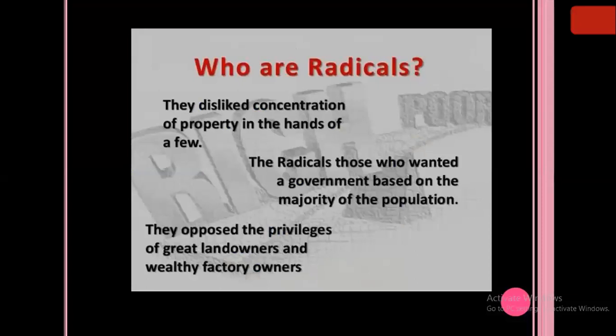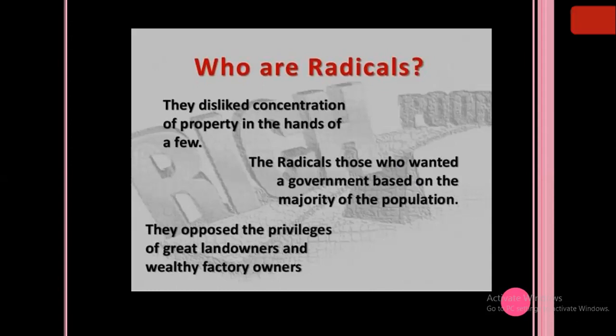Now, who were radicals? Radicals, they disliked the concentration of property in the hands of few. The radicals were those people who wanted a government based on the majority of the population. They opposed the privileges of great landowners and wealthy factory owners. They also opposed the privileges, because privileges were given according to the birth, according to the money.